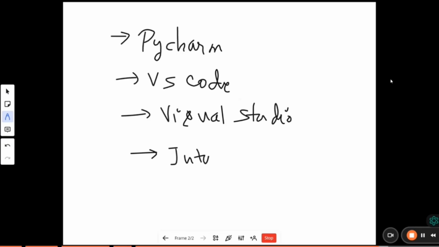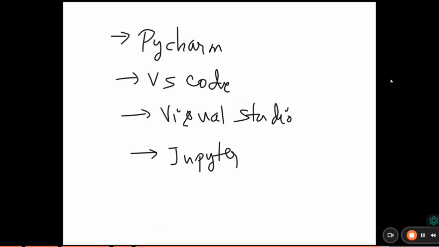We have so many IDEs, but most programmers use PyCharm for execution.